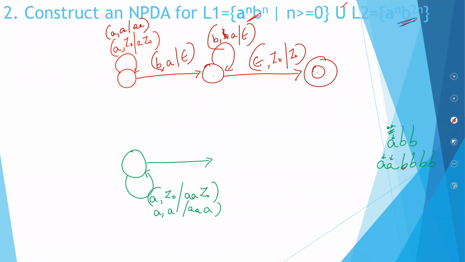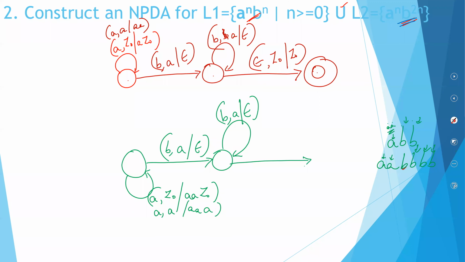Now next, you will encounter a B. Whenever you encounter a B, the top of the stack obviously would be A, because the first B you encounter, the top of the stack will always be an A. Very simple, pop it out. After the first B, you might encounter many B's. For all the B's, you will have a matching top of the stack A, pop it out.